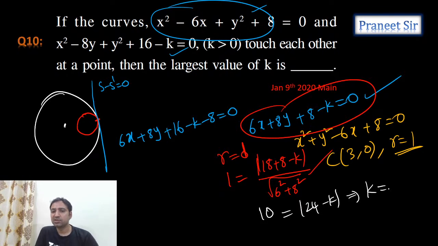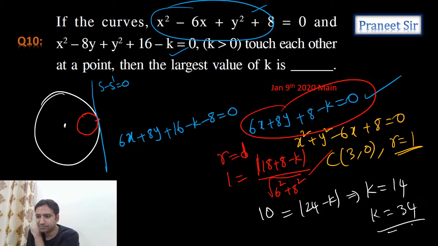What is it, guys? One value is 14. What is the other value, guys? Other value is 34. Is it 34? You didn't get it, Rajkumar. Okay, definitely we'll do it.